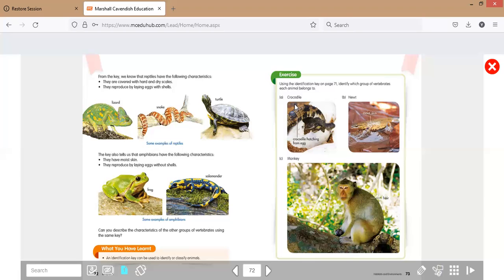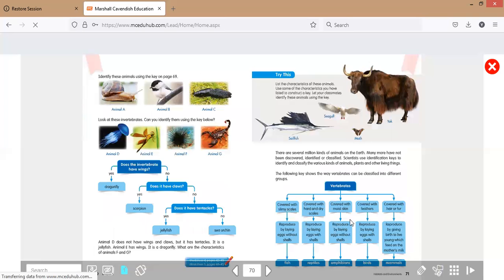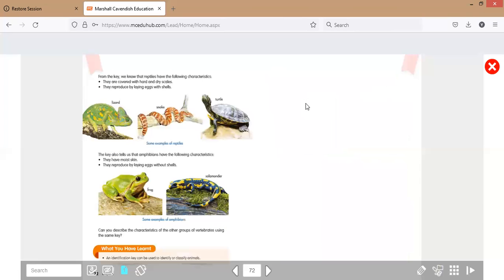Fish, reptiles, amphibians, birds, or mammals. We want to identify which group of vertebrates this animal belongs to, using the identification key on page 71.